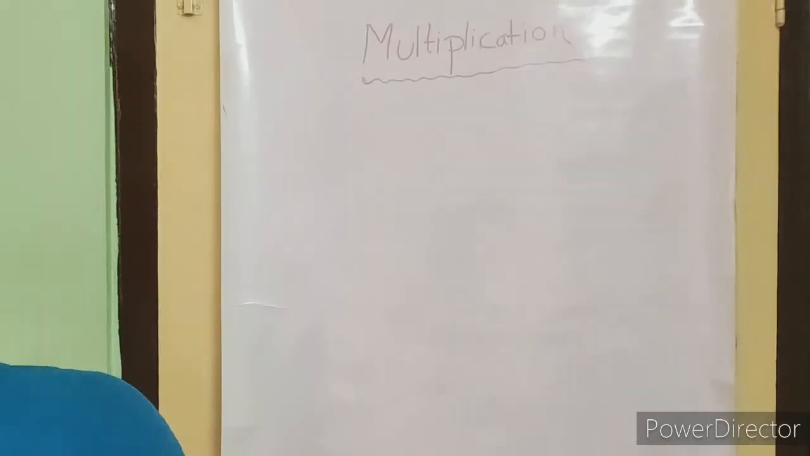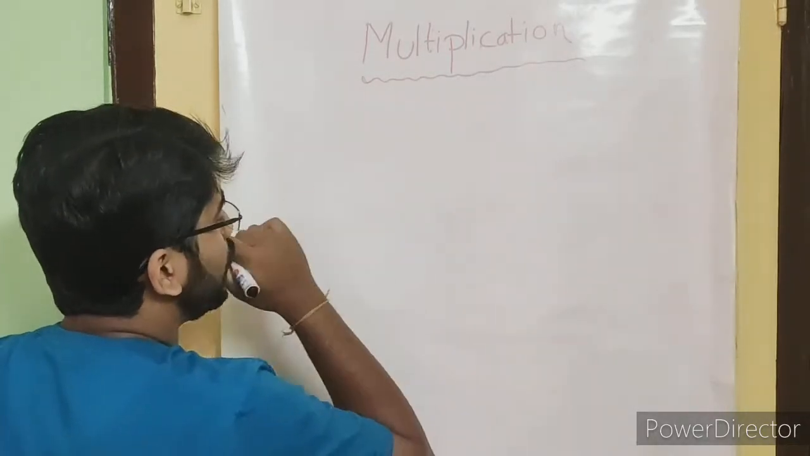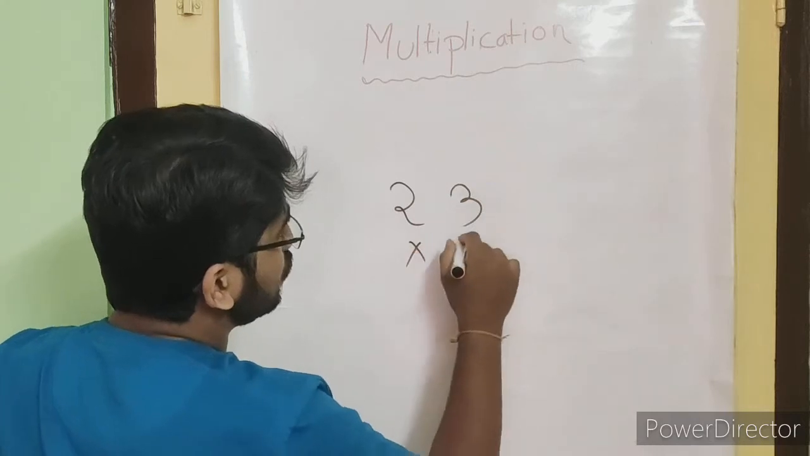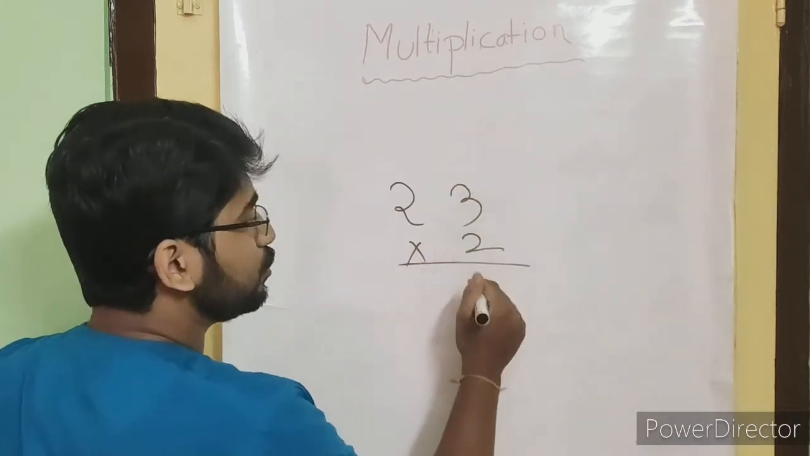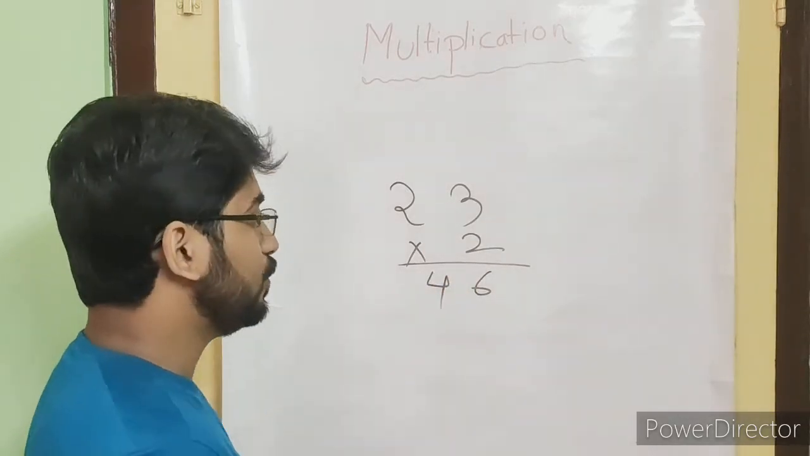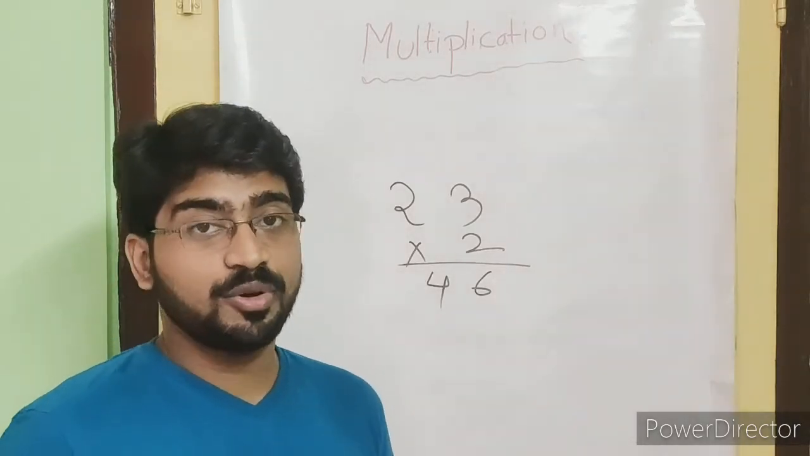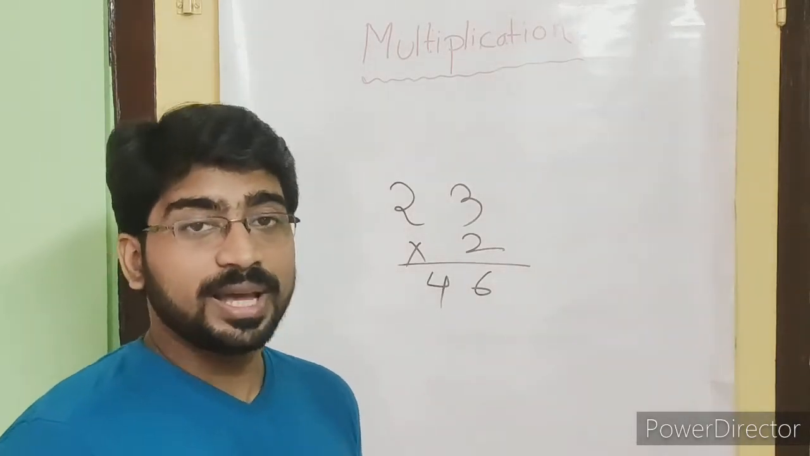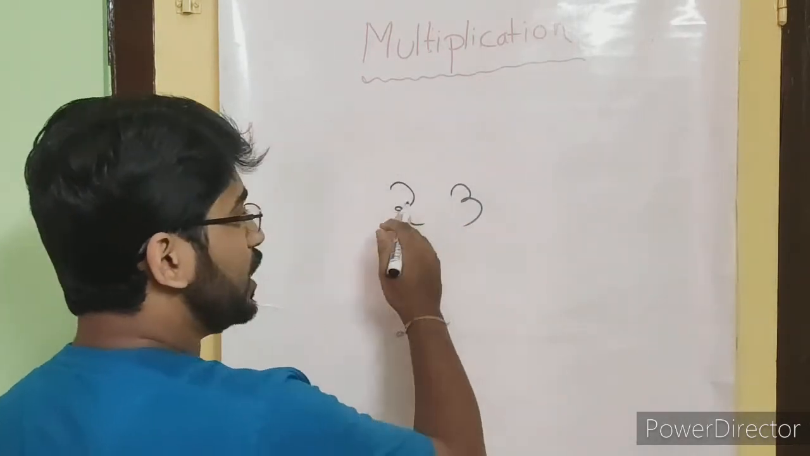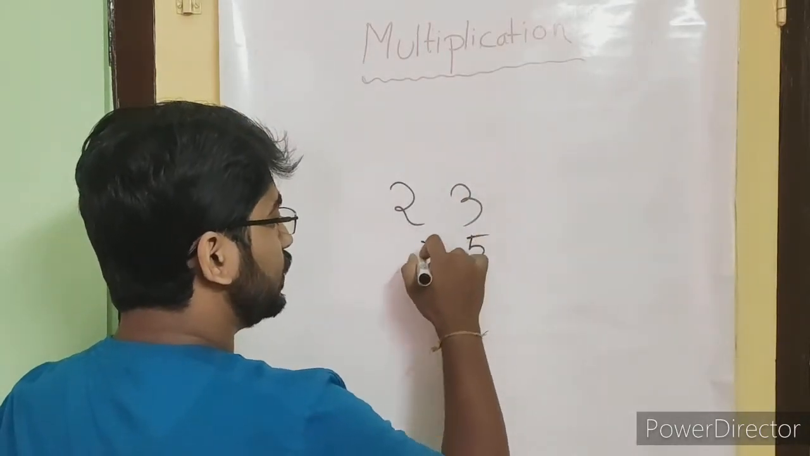So at first I am starting with a simple multiplication from class 2. Suppose 23 into 2. 3 2s are 6, 2 2s are 4. 46. It's from class 2. And after that, with the help of this maths, I am not taking from any book. It's randomly selected, and I am putting it here. Now, with the same thing, 23 into 5.